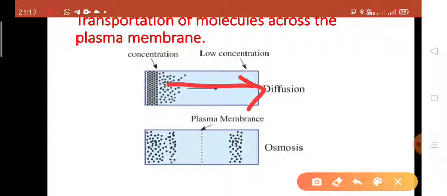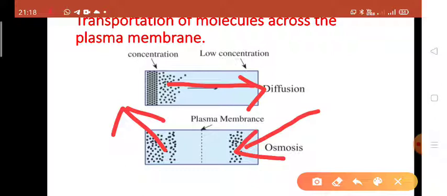There are two types of osmosis. Osmosis can also be called a diffusion of solvent. So what are the two types of osmosis? First is endosmosis and second is exosmosis. Endosmosis means the movement of solvent into the cell, and exosmosis means the movement of solvent outside the cell. Endo means when the solvent comes inside, and exosmosis means when the solvent goes outside.